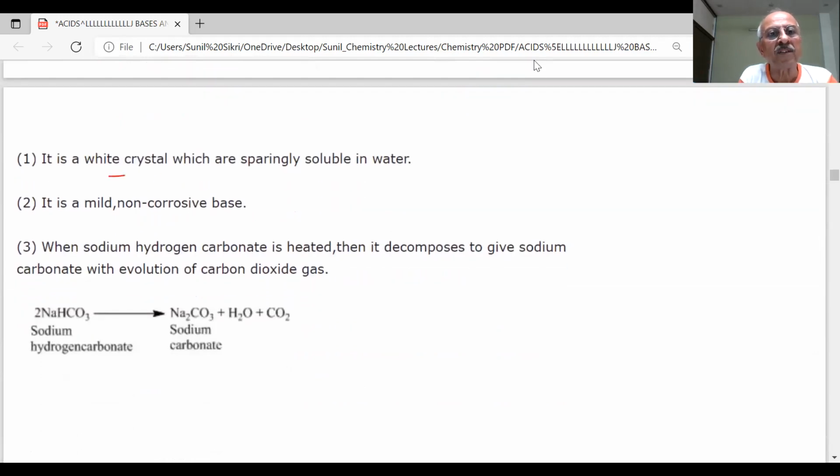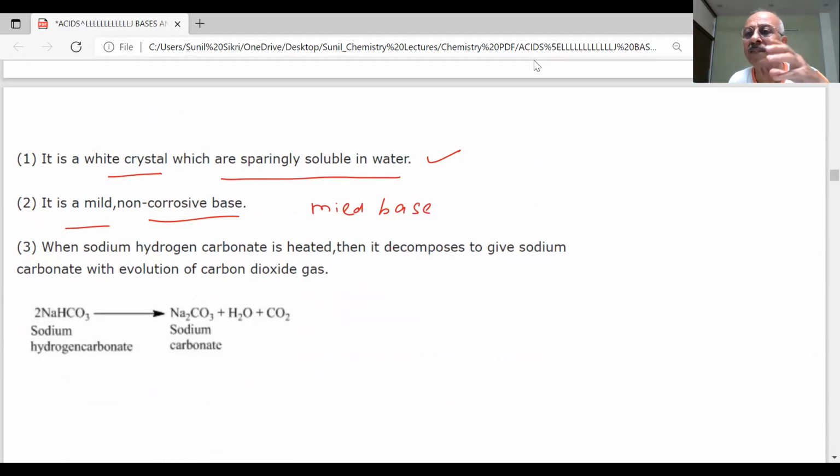It is a white crystal which is sparingly soluble in water. It is a mild and non-corrosive base. It is basic but a mild base. Non-corrosive means there are certain bases which, if they fall on your skin, are very corrosive in nature. So we have to be very careful, but this is non-corrosive.